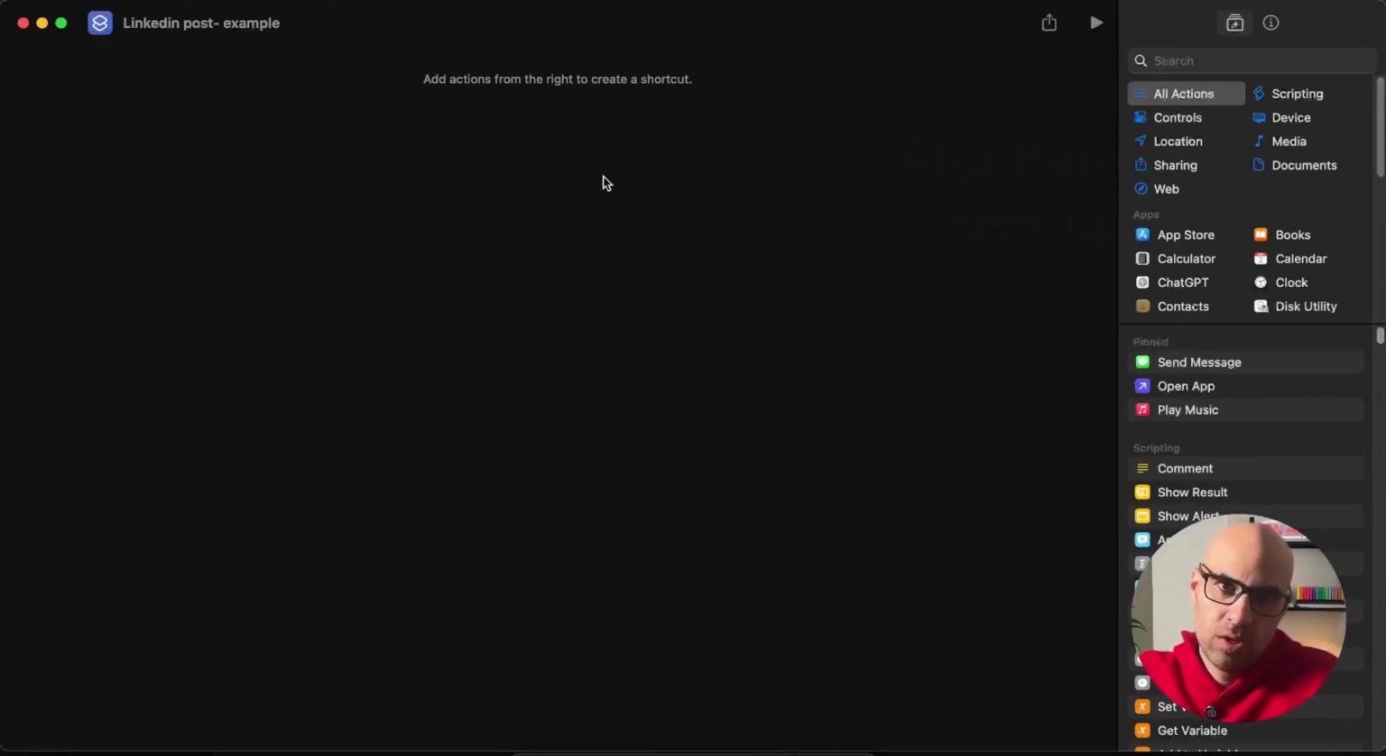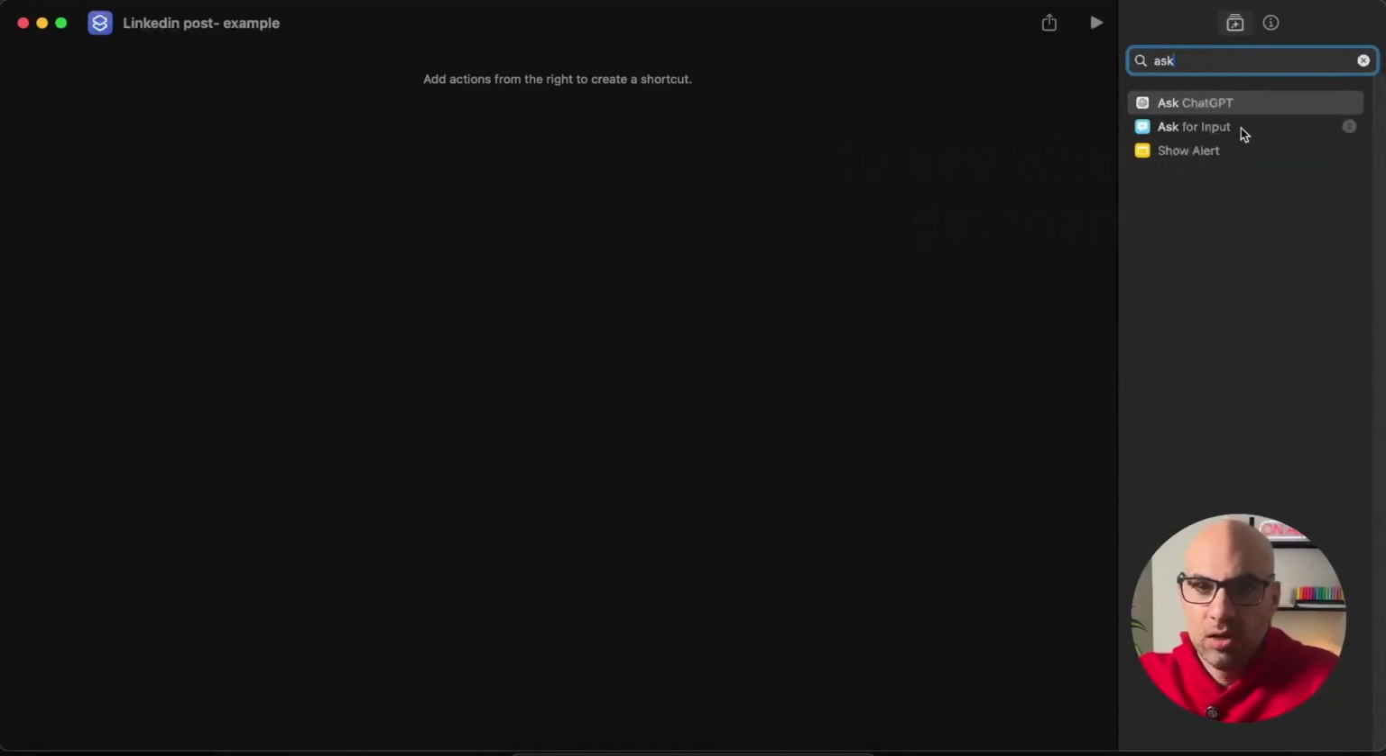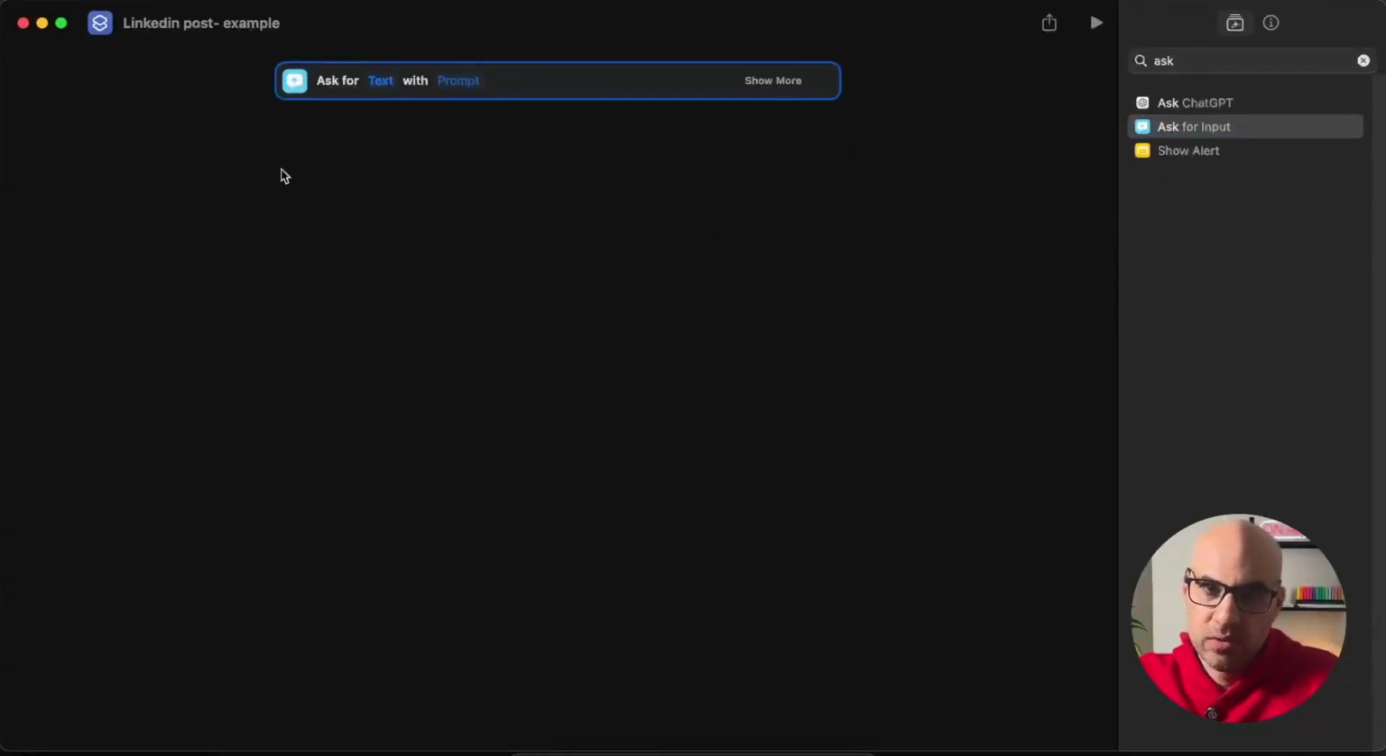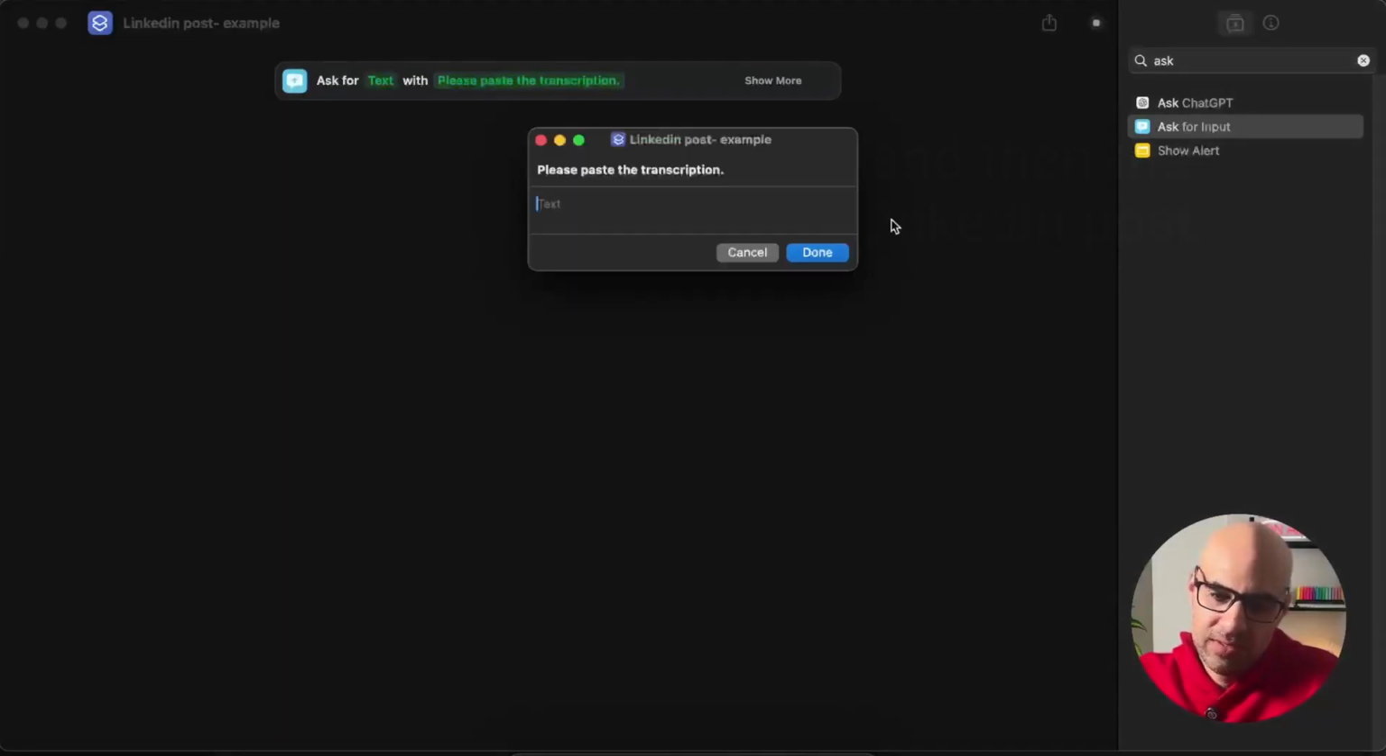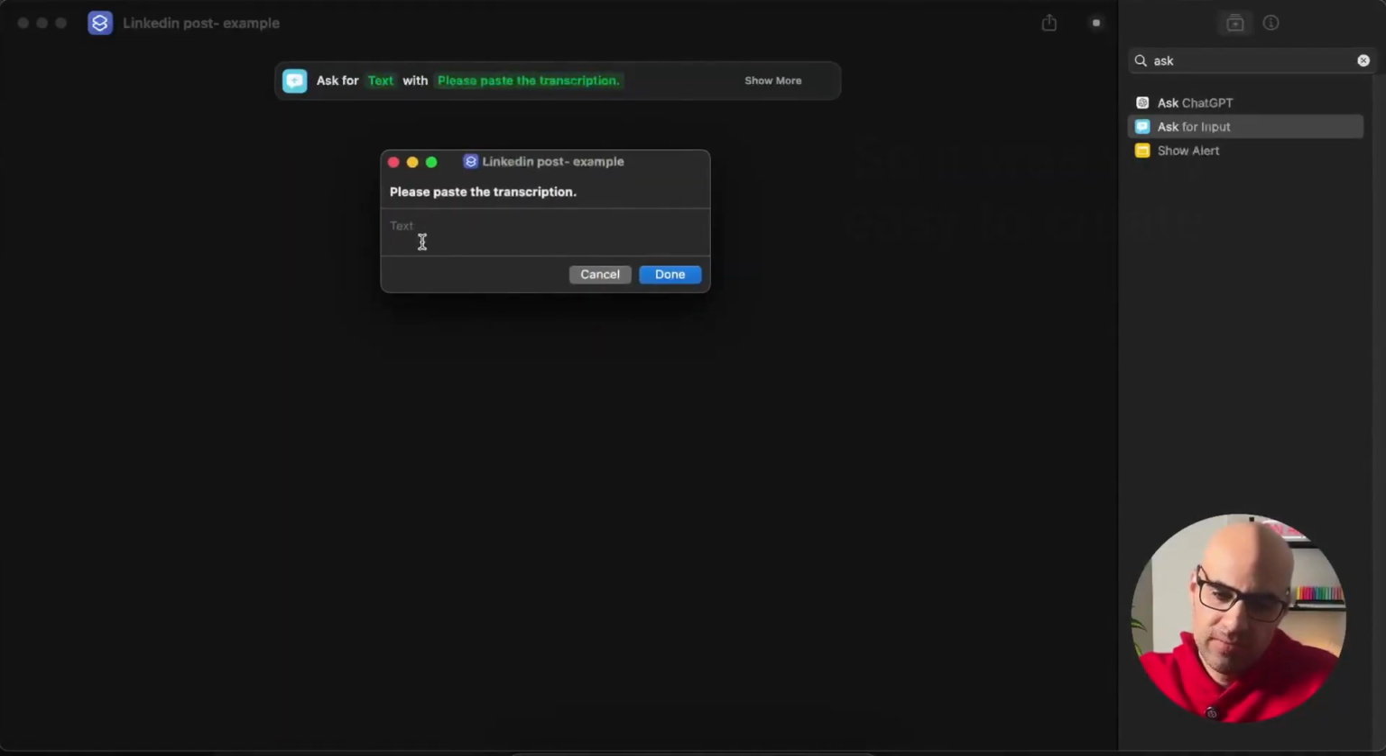So I will set the input where you add the information to the chat. I search here for ask for input, okay, and click on that. Double click and it will add it here. Now here I want the input to be text because you can select numbers, URL, date, and more, but basically for our case it's text. And here we'll paste, please paste the transcription, and that will be the label. So if I click on run, you will see that here we have a text input and above it the label.